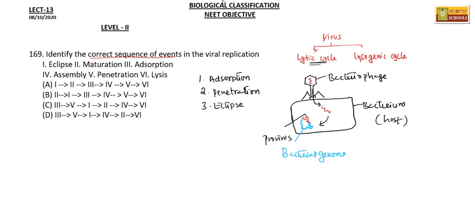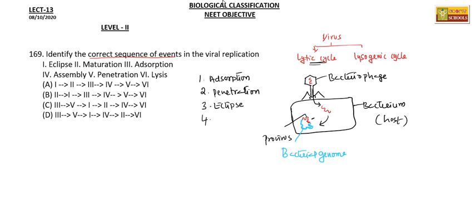Then, on suitable environment and conditions, the provirus becomes activated, and it starts producing mRNA molecules. It starts replicating, and that process we call maturation.